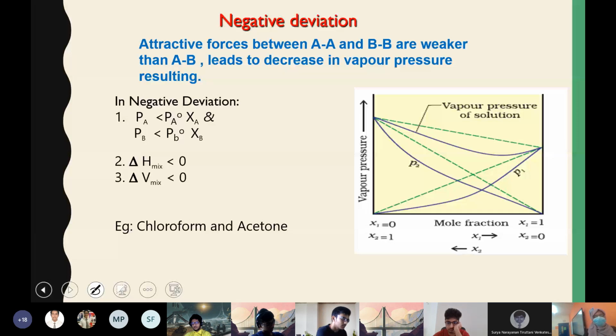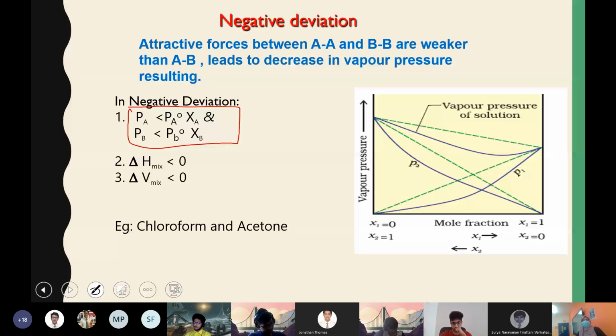So here you can see the partial pressure will be less than what you calculated using Raoult's law. And here the enthalpy of mixing and volume of mixing are also less than 0. Example is chloroform and acetone. And the graph, as you can see, shows a dip in the expected value, a decrease in the value. The normal green line is as per Raoult's law. The blue violet line shows a negative deviation, a dip or decrease in the value.